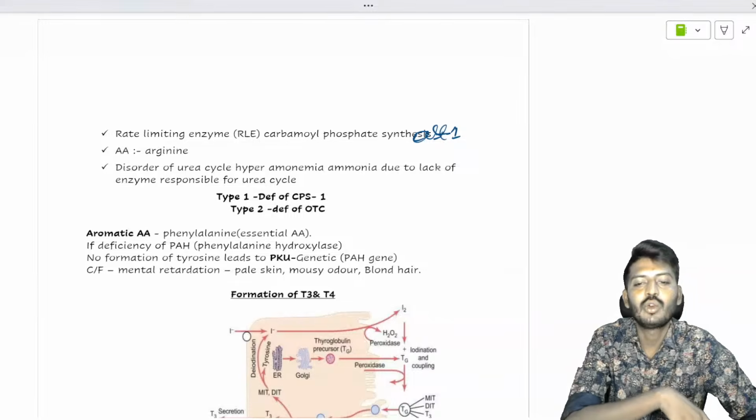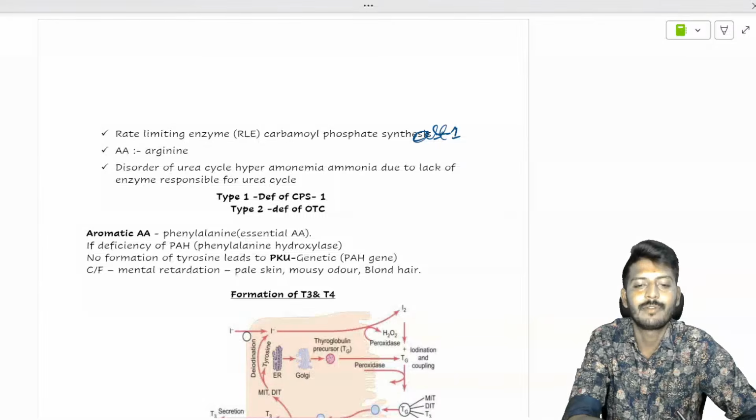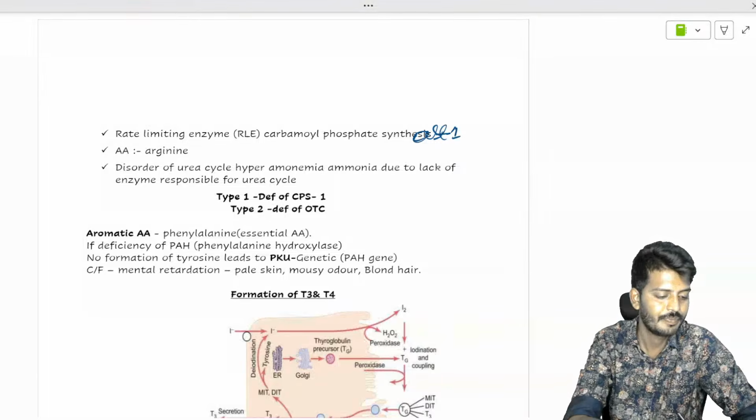Well, CPS1 and 2 are the isoenzymes, buddy. That's different. OTC is different from CPS. CPS का isoenzyme होता है CPS1, CPS2. ठीक है?